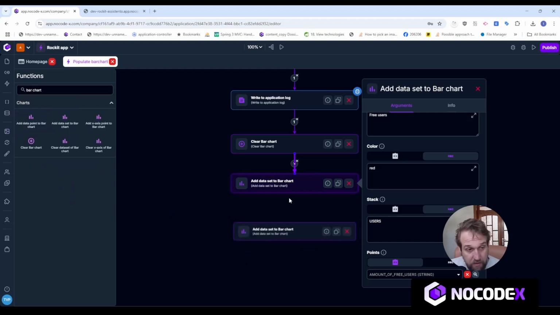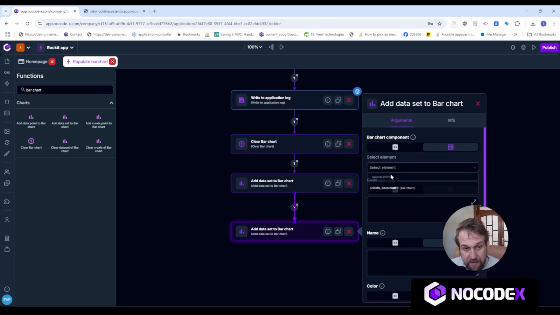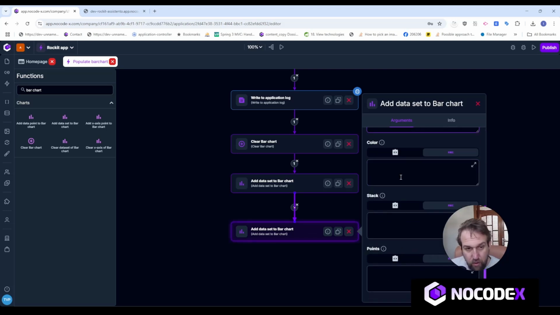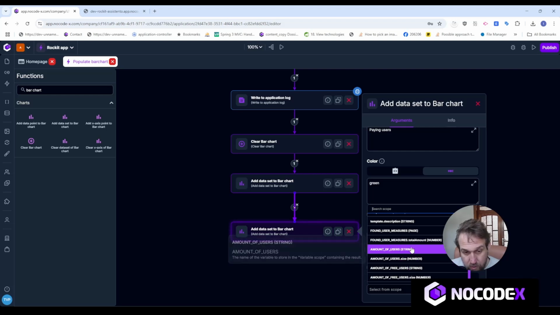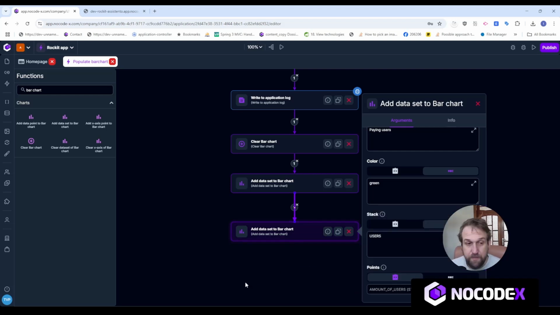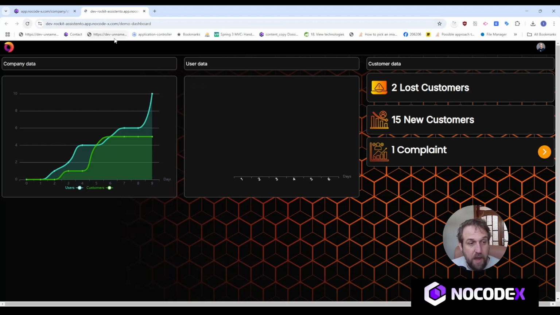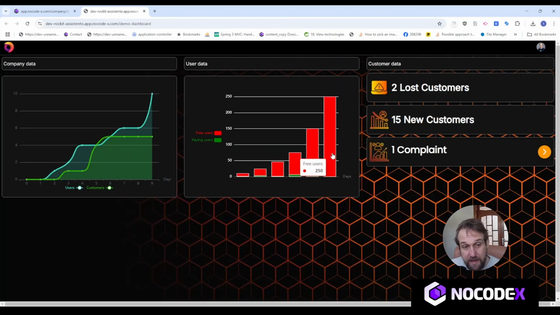We can add another data set to the bar chart like this. We choose the bar chart. The code here is paying_users. The name is paying users. The color is, let's pick green. The stack is users, and the points are again amount of users, that string that I created. So normally now, if I head over to my bar chart, I'll have some data that is perfectly stacked. So as you can see right here, we have a stack of users.